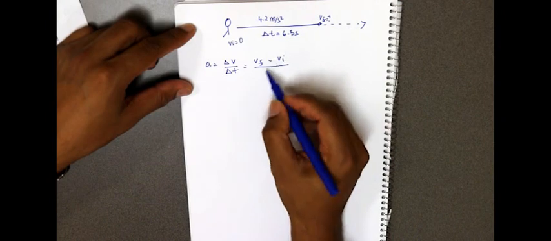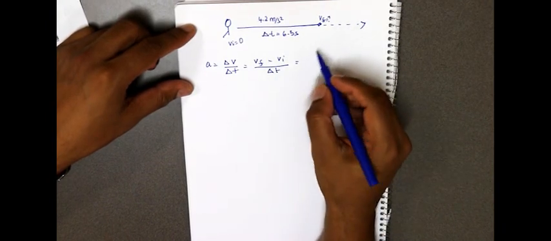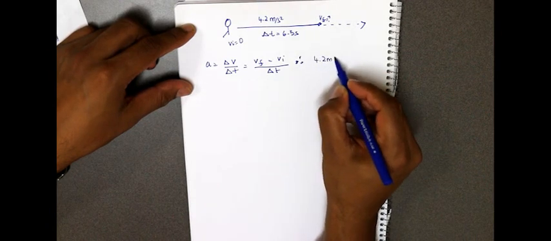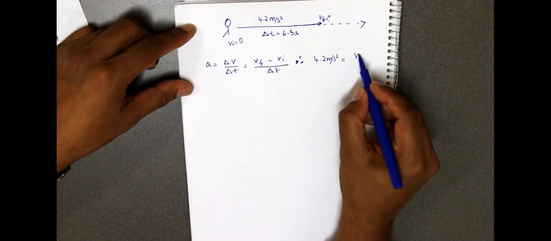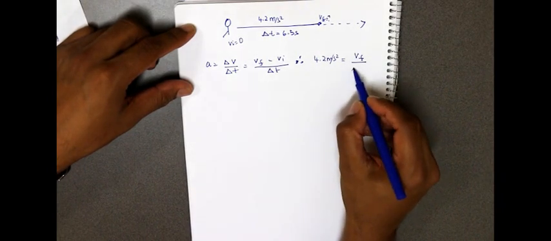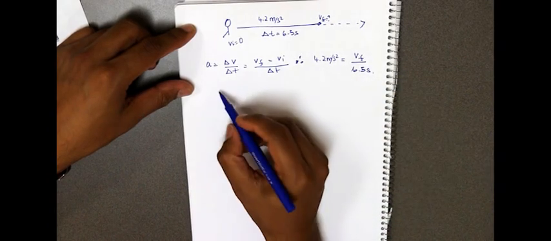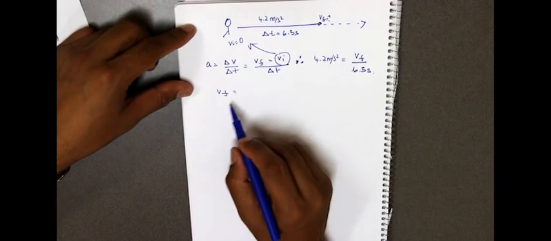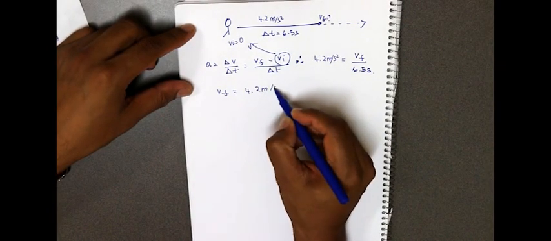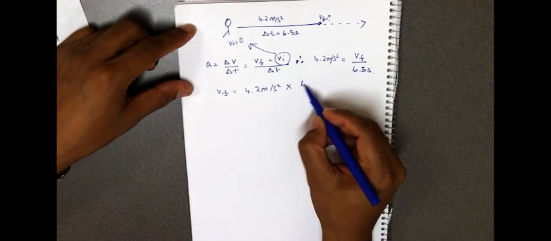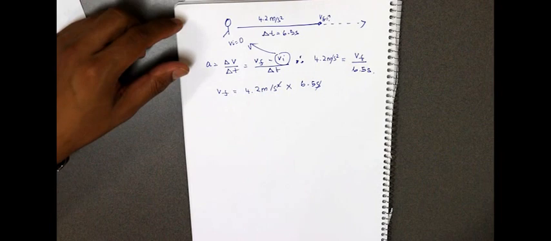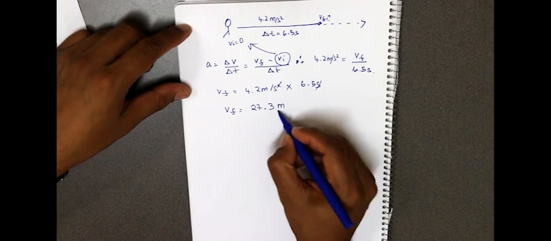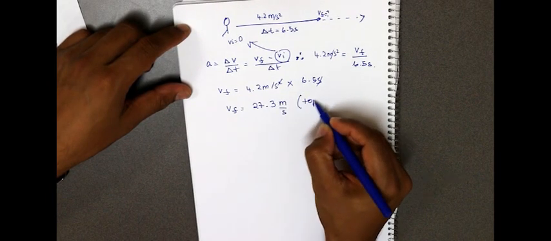we can infer that 4.2 meters per second squared, which is our acceleration, equals our VF over our 6.5 seconds. So our final velocity, because our initial velocity was 0, equals 4.2 meters per second squared times 6.5 seconds. Seconds cancel, and our final velocity is 27.3 meters per second, which is also our top speed.